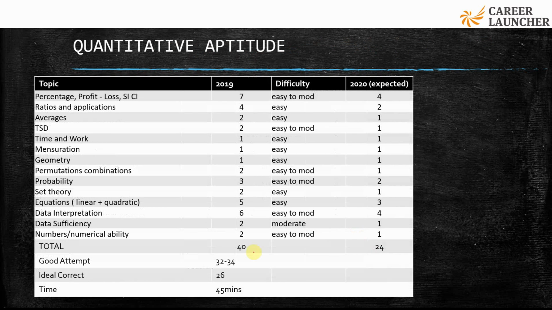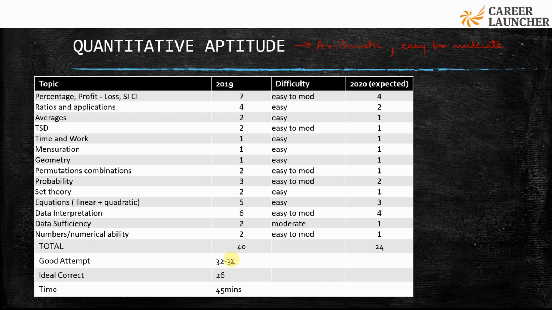Okay, then coming to the second section, which is quantitative aptitude. Quantitative aptitude has traditionally been strongly dominated by arithmetic. It also has other sections, but the majority of the questions are from arithmetic. Arithmetic has a strong domination here, and it has again been easy to moderate, but not as easy as compared to the verbal section. There are easy questions, there are moderate questions, and there's a good mix of easy to moderate questions.